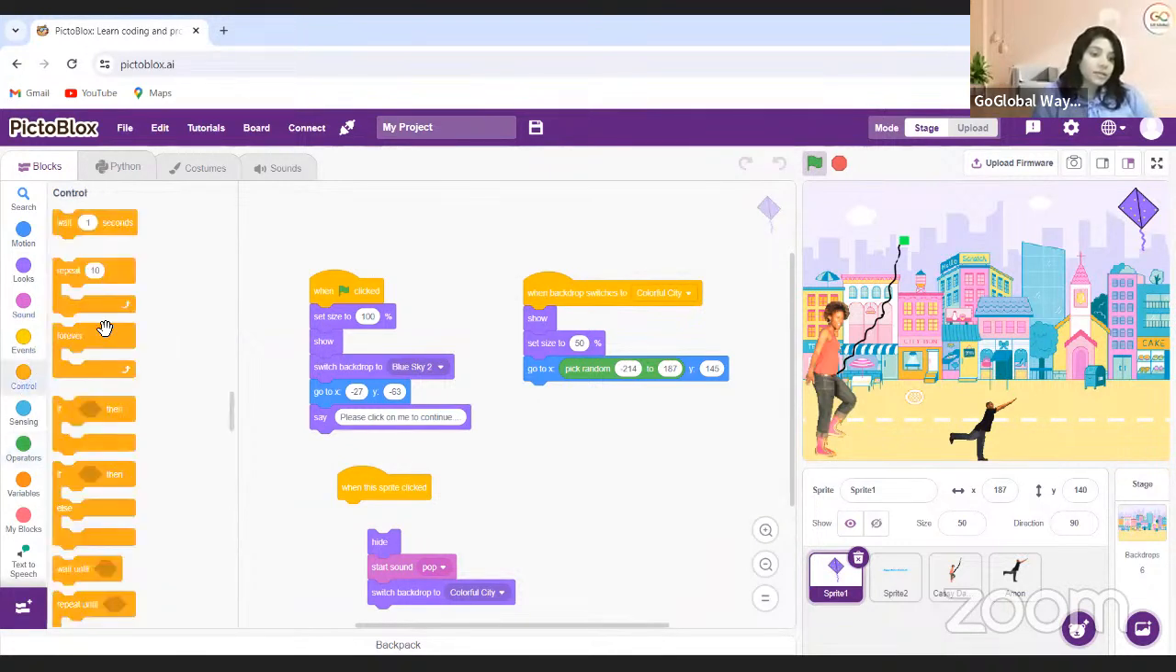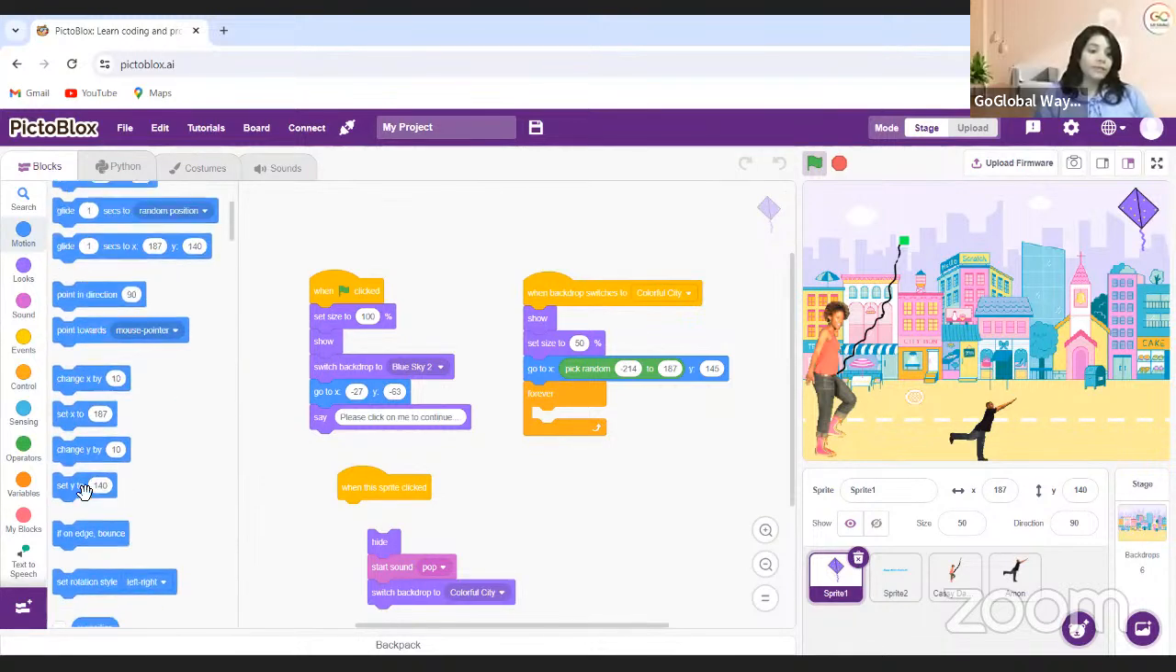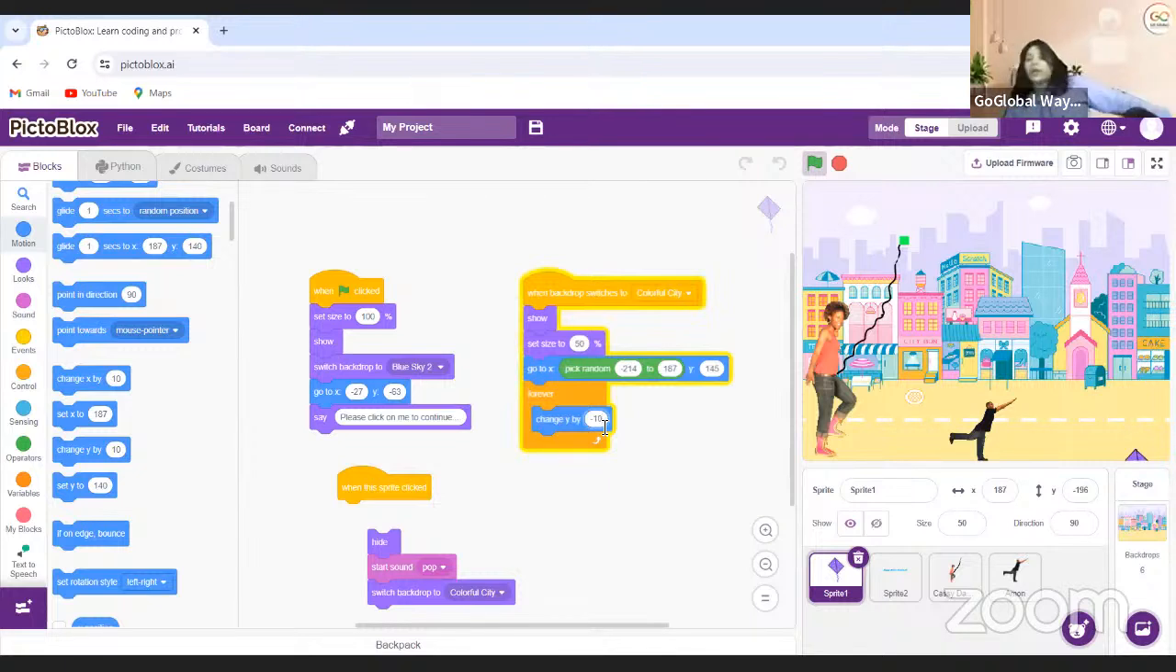What next is that I will take forever, it's going to come down. So I will take change y by 10. Let me check. If you are taking +10, it should go up. So it will be -10 for coming down. But at certain limit, it should go up again. So when it is touching this position, it should go up.